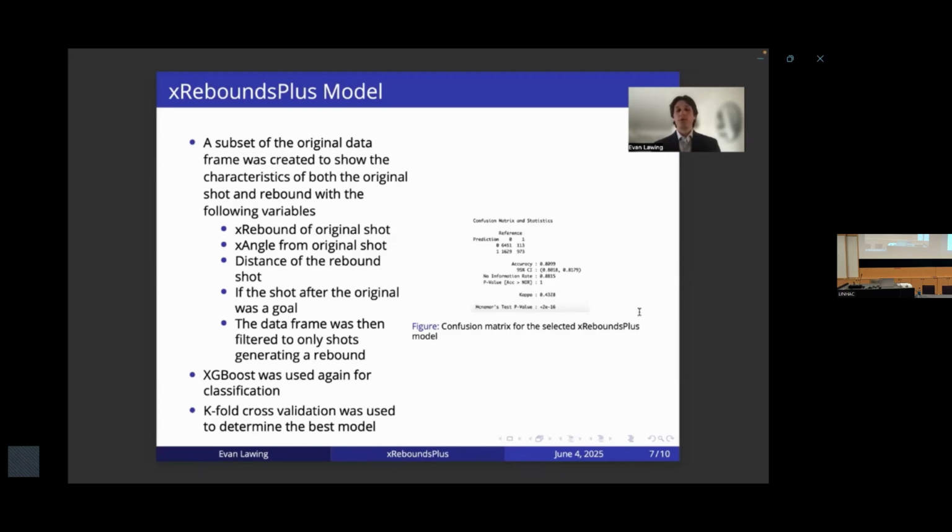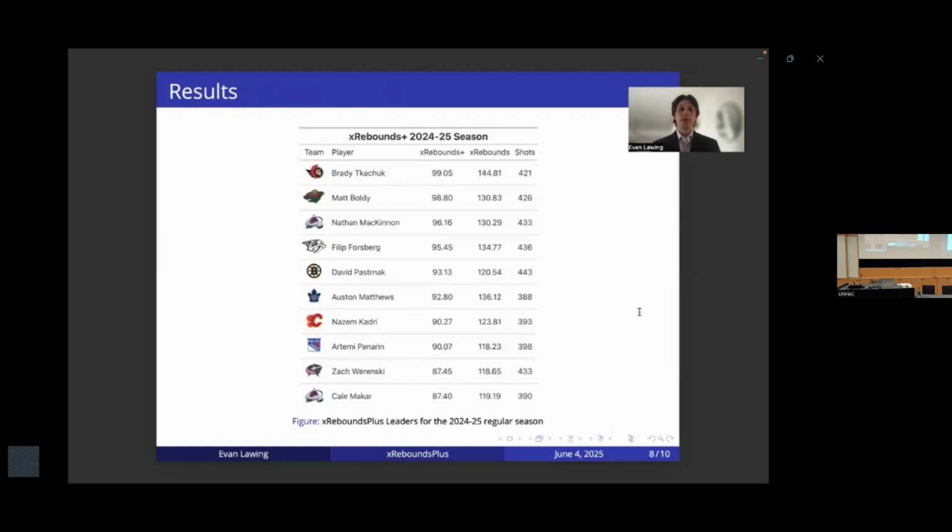So again, XGBoost and K-fold cross-validation with 5 folds was used. And then the final confusion matrix was used. There was some tweaking of the parameters on this so that we could get a better model. There's about an 81% accuracy with this, so not the best, but we are feeling fairly confident moving forward with this. So after all of that was said and done, we need to apply it to the current data set.